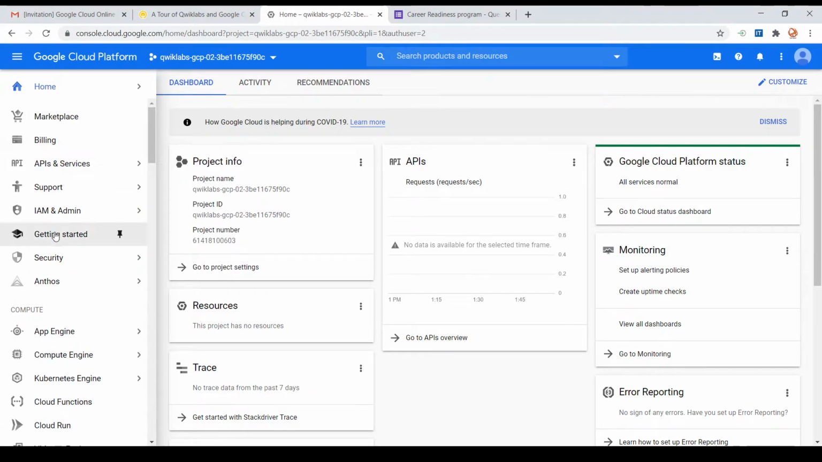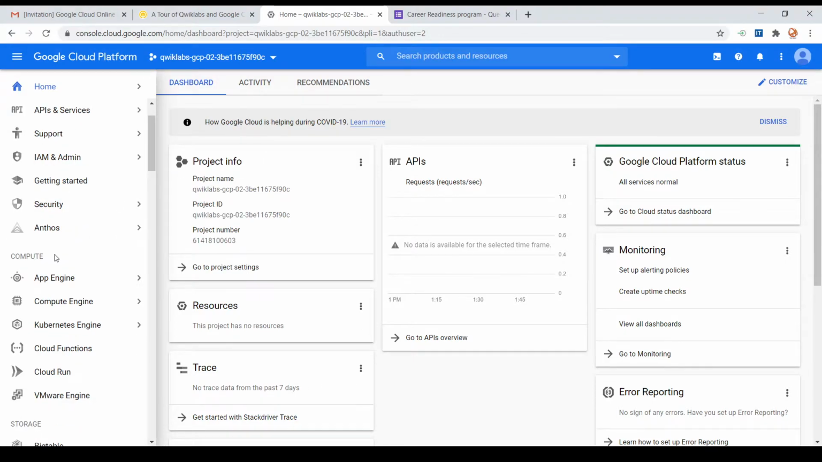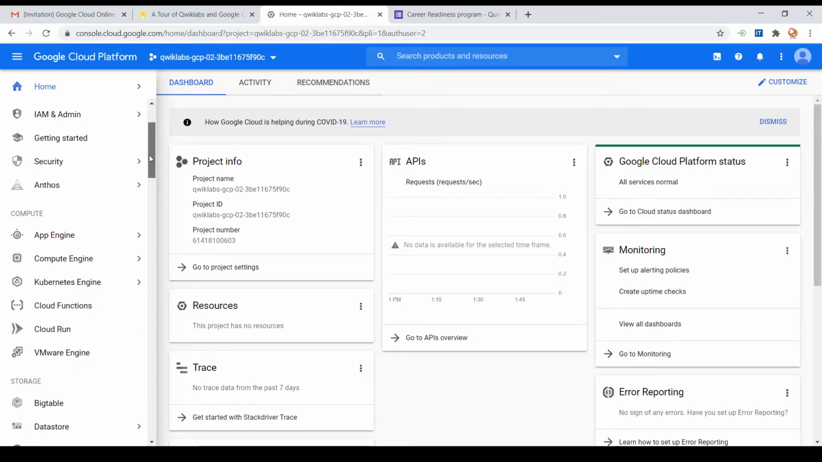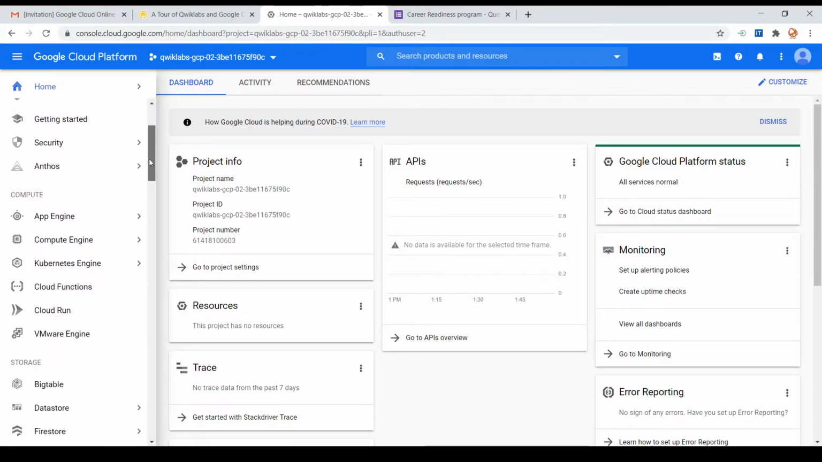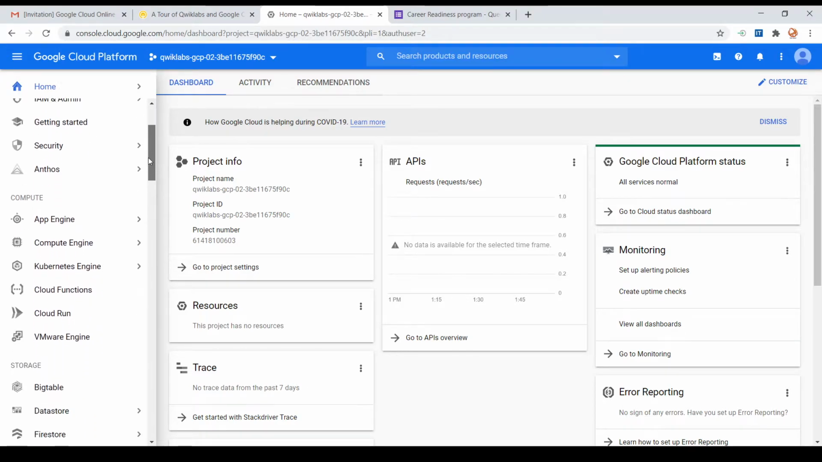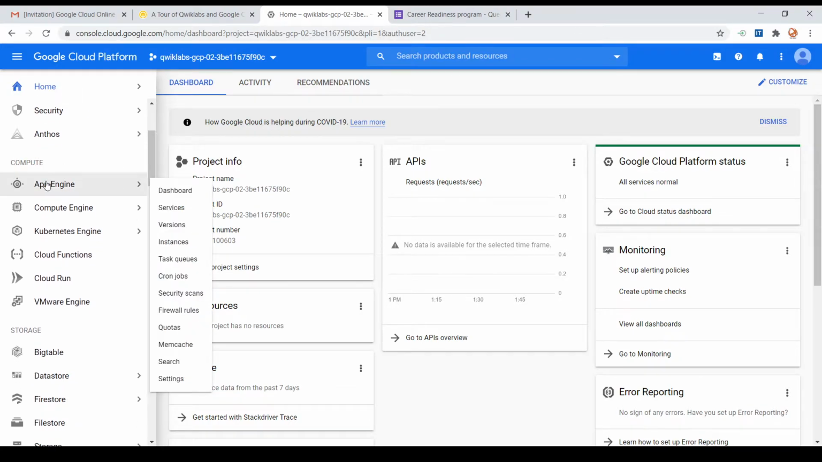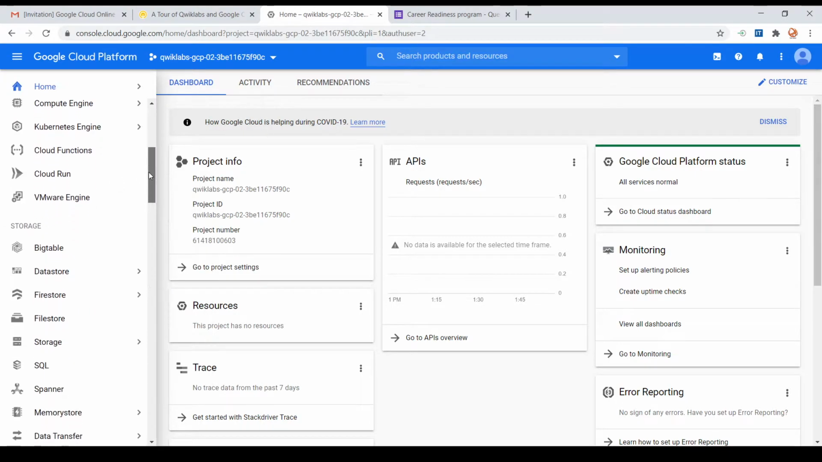So this part will be used to create most of the resources, like a virtual machine, App Engine resources. Like that, we will be having different options here to navigate. We can simply say that 7 different categories are here. So I will just go through the 7 different categories. The first one is compute. Inside that you can see App Engine, virtual machine instances, etc.